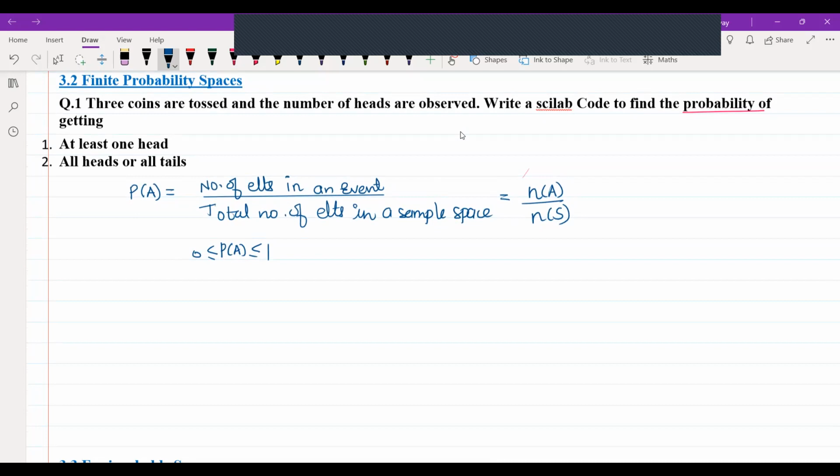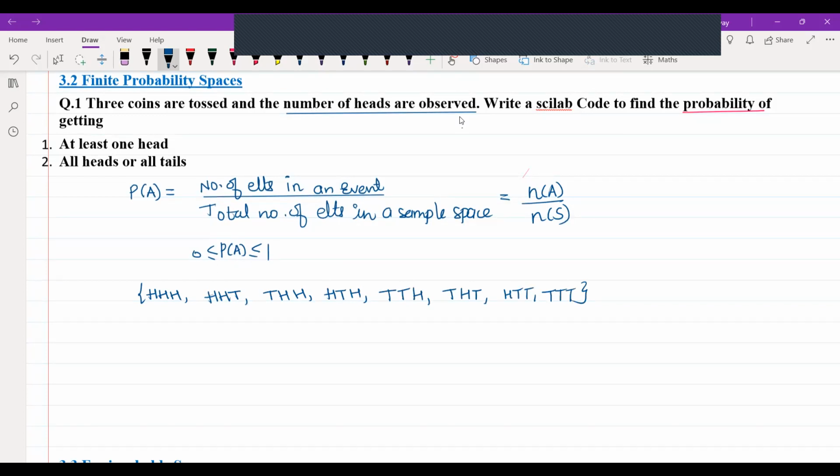So the question says that three coins are tossed and the number of heads is observed. We have to focus on this also. So when we toss a coin 3 times, what are the possible outcomes? The possible outcomes are H, H, H, that means all the times I can get heads, or I can get 2 heads and 1 tail. So this is one of the possibilities, H, H, T, or T, H, H, or H, T, H, or I can get 2 tails and 1 head, and I can get all tails.